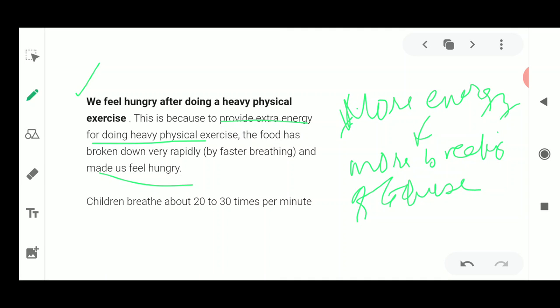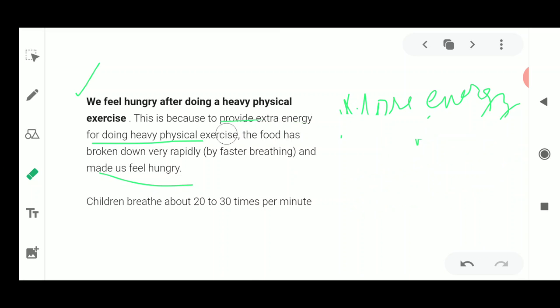This glucose can be broken down in the form of aerobic or anaerobic respiration. Okay, so that is because you require more energy. You start respiring aerobically as well as anaerobically, because you need to fulfill the demands of heavy exercises, and we require more oxygen for this. Now, the last fact written there.